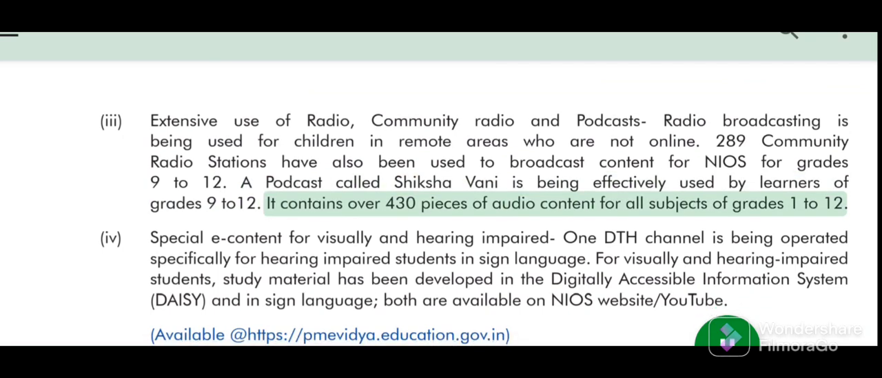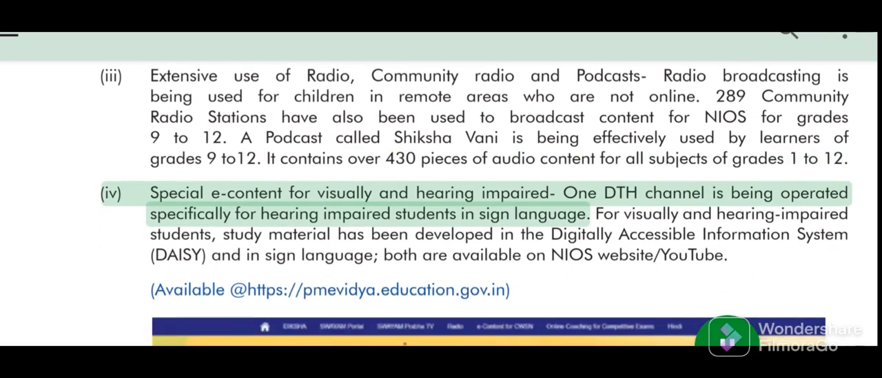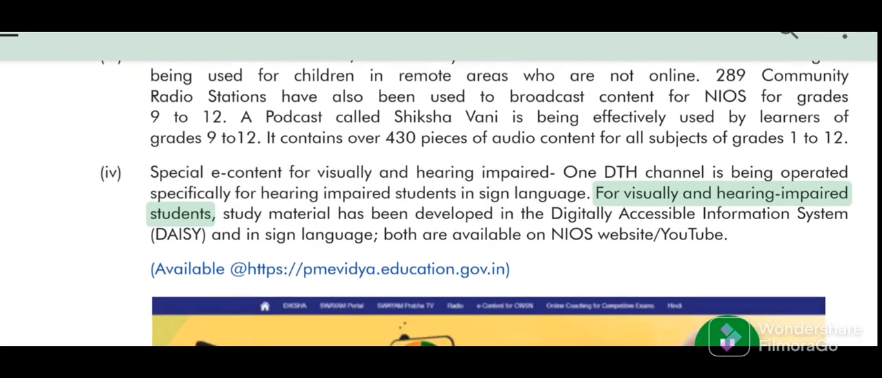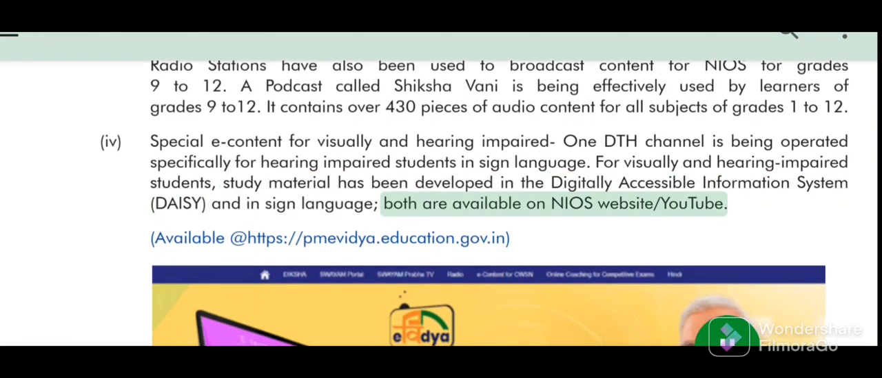It contains over 430 pieces of audio content for all subjects of grades 1 to 12. Special content for visually and hearing impaired. One DTH channel is being operated specifically for hearing impaired students in sign language. For visually and hearing impaired students, study material has been developed in the Digitally Accessible Information System (DAISY) and in sign language. Both are available on the NIOS website and YouTube. Available at web links.